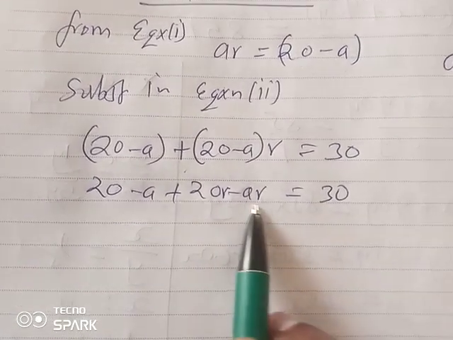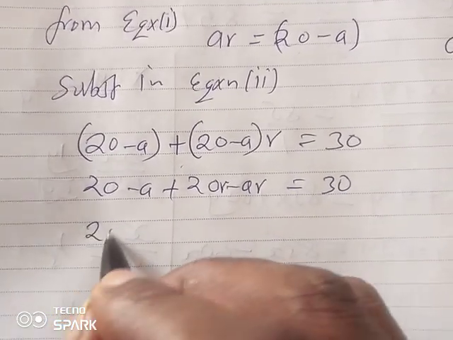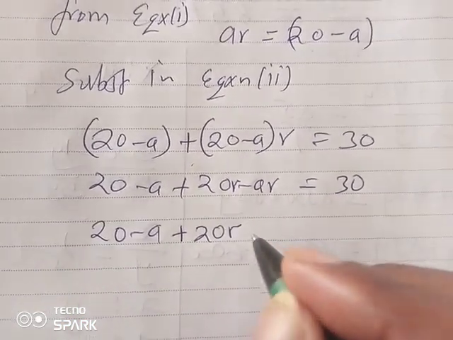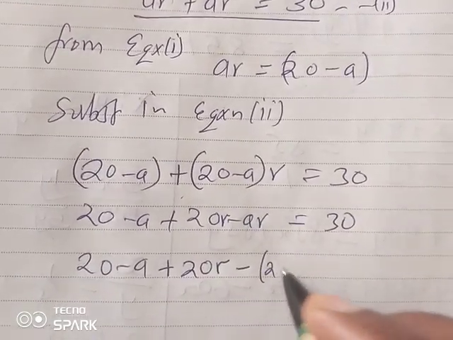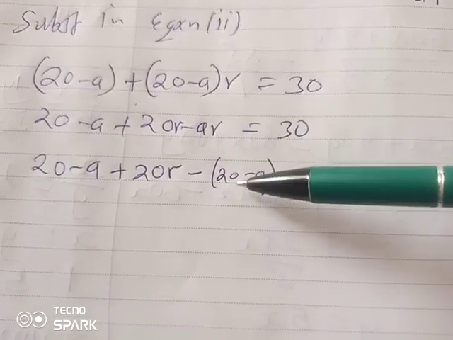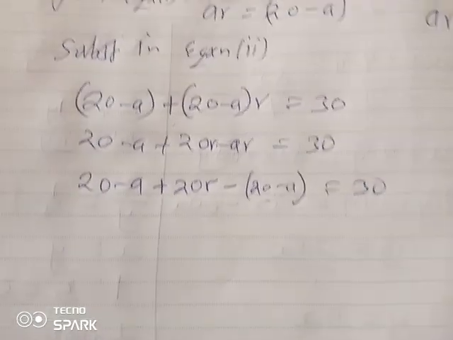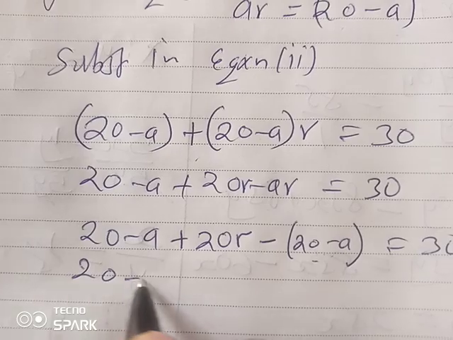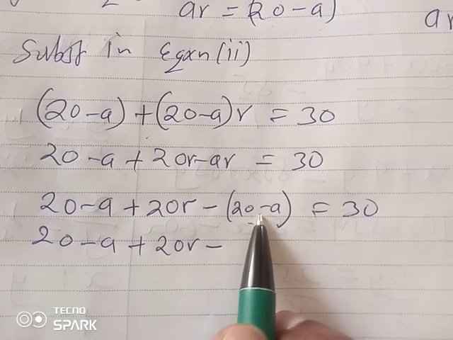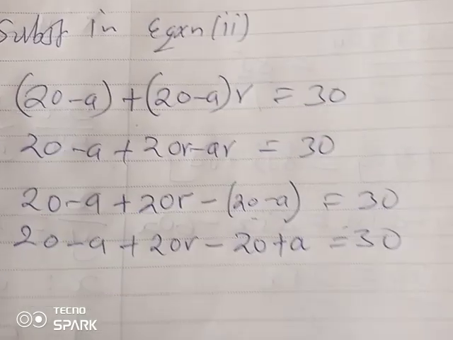Then I'm seeing another AR here, which is still 20 minus A. So we continue, we shall have 20 minus A plus 20R minus another 20 minus A is equal to 30. I hope we are all aware of where this has come from. There's another AR here. So breaking the bracket, guys, we shall have plus 20R minus, remember this minus will change the sign. So we shall have 20 plus A is equal to 30.